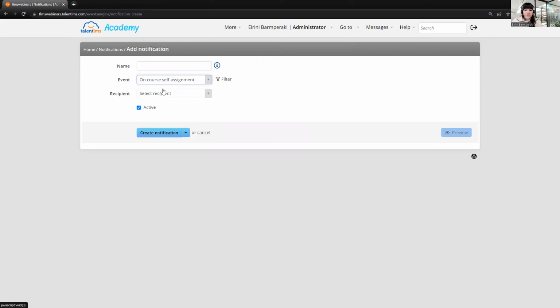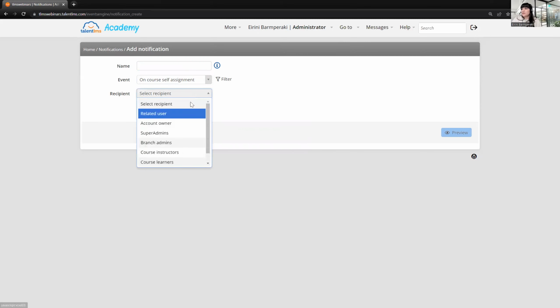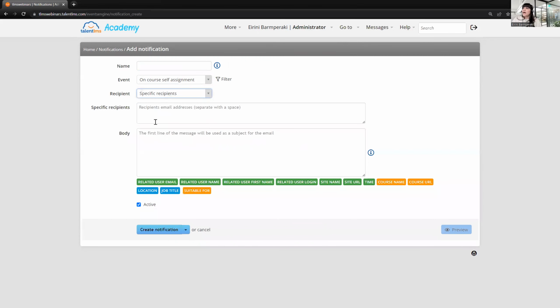So in this scenario, since you want to get the notification every time a user is self-registered, the recipient you will select could be super admin, account owner, or even if you go further down, specific recipient. You can write your email here, of course, give your notification a name, create notification, and that's it. Every time a user is self-assigned to a course, you will receive the respective notification in your email.